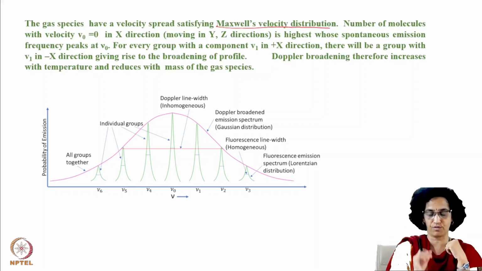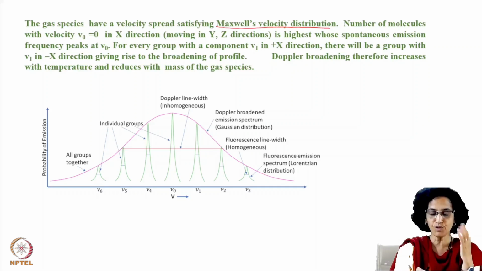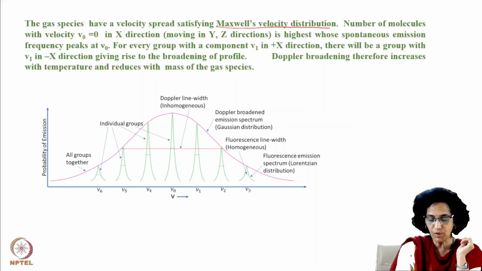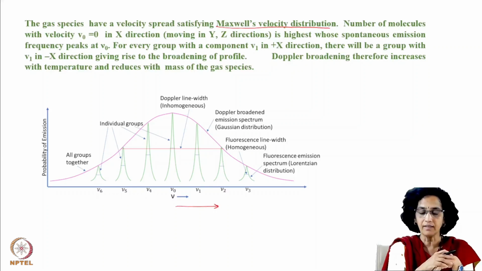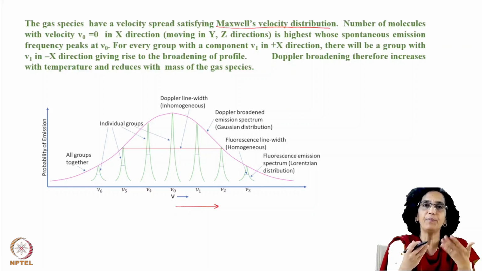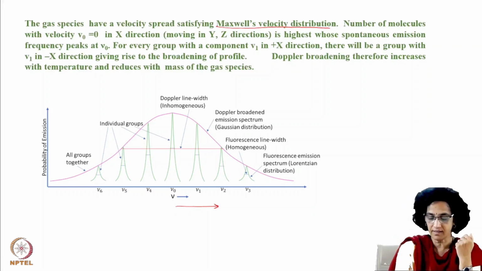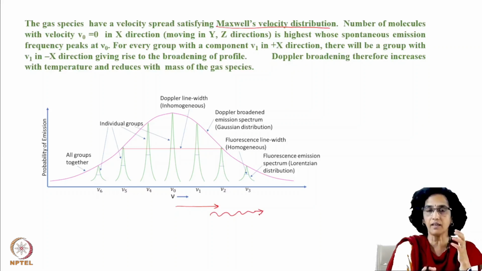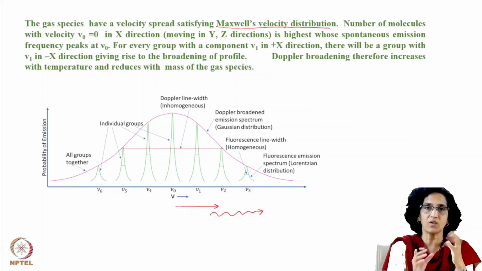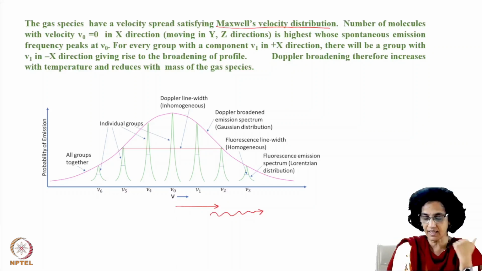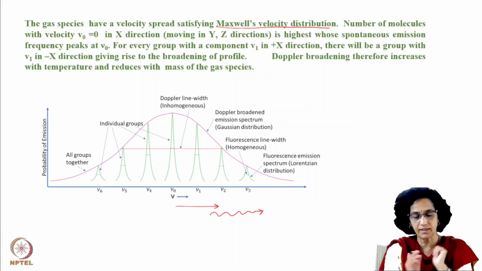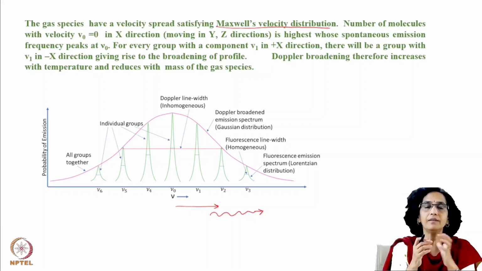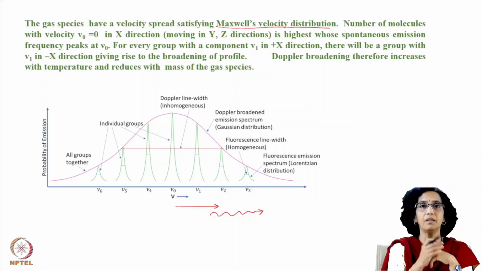Now, suppose we consider those molecules which have some component in the x direction, and we try to see what would be the emitted frequency if the emission is also in the x direction. So how will the emission of this entire ensemble look like?